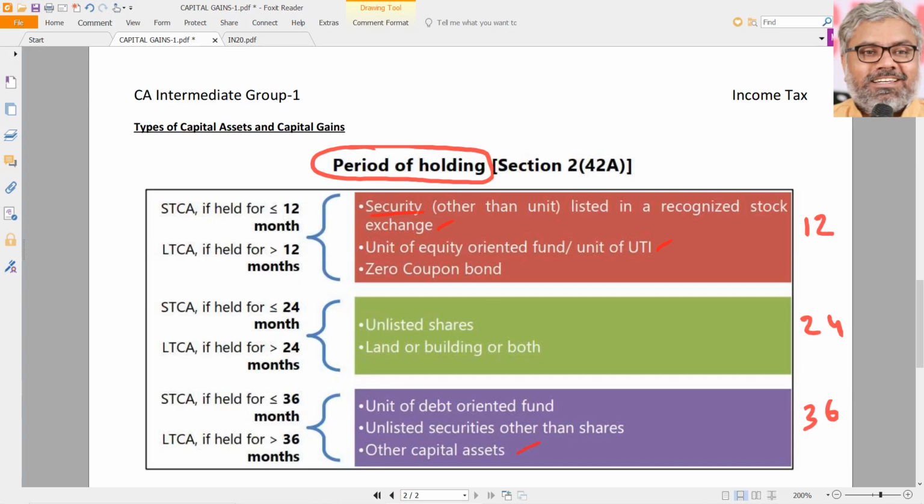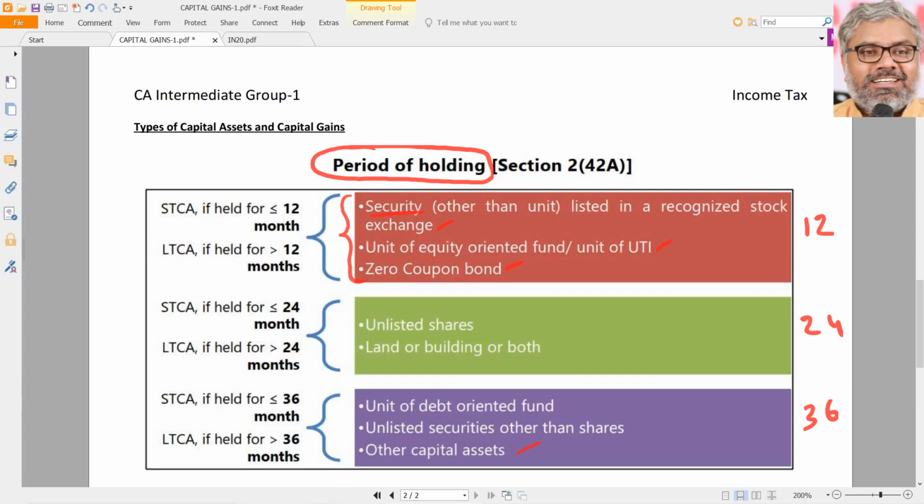Same way, zero coupon bonds are called long-term capital assets if they are held for more than 12 months. These are the three things where the 12 months period is applicable for determining whether that asset is a short-term capital asset or a long-term capital asset. What are those?